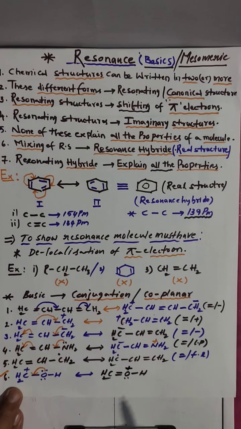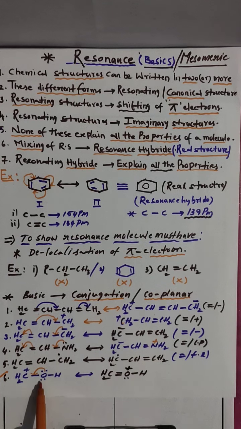This lone pair is there already. Remember, when an atom has 1, 2, 3 lone pairs, whatever it may be, only one lone pair can participate in the resonance. This one will not participate. This is one resonating structure now.